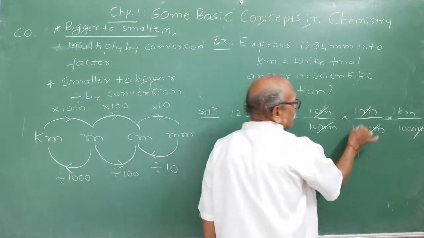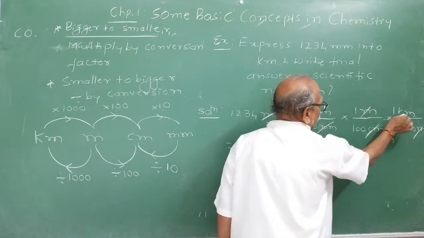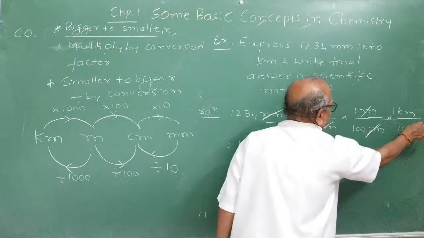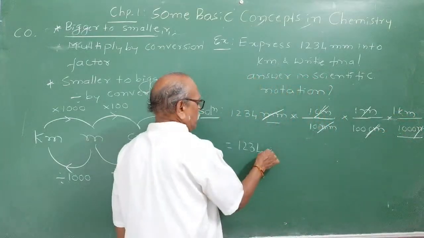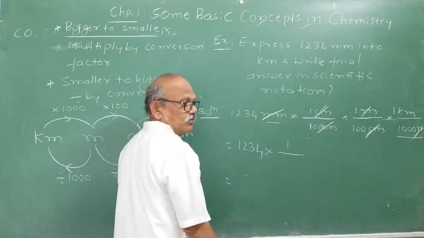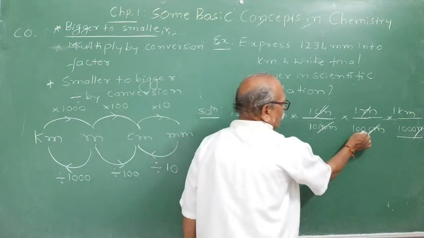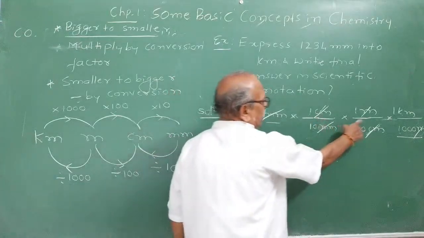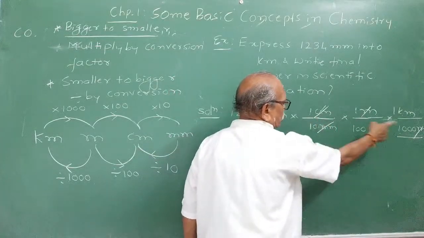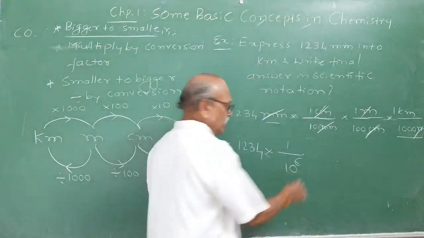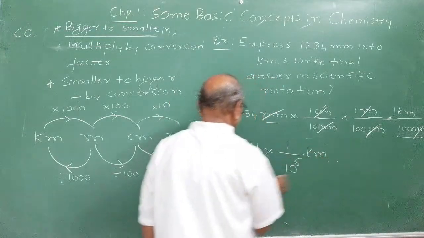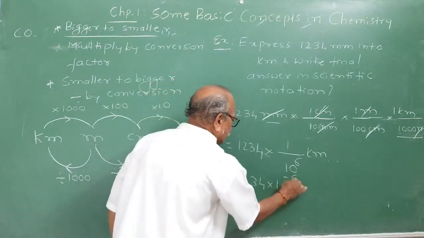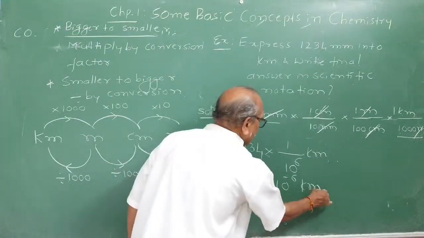Now you convert this meter into kilometer. For that you write meter in the denominator. 1000 meter is equal to 1 kilometer. And you are left with what? Into 1 upon. Observe the zeros. How many zeros are there? 1, 2, 3. It becomes 10 raised to 3. 3 plus 3, 6. Kilometer you get. You converted 1234 into 10 raised to minus 6 kilometer.